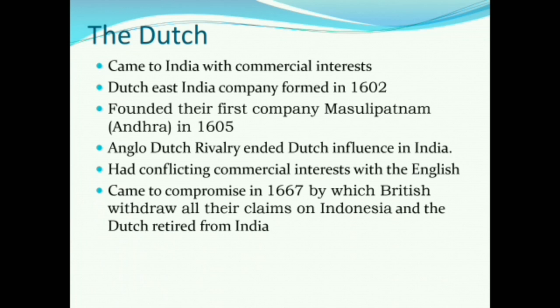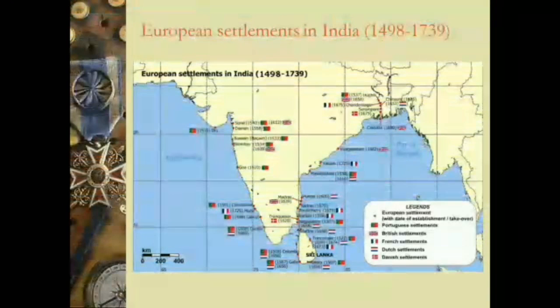If you have read world history, then you would know that Indonesia was ruled by the Dutch for many years. So the Dutch claimed all of Indonesia and they retired from India. So this was a compromise that came in 1667 between the Britishers and the Dutch. And the Third Anglo-Dutch War was there, which led to this. Now this ends the Dutch.